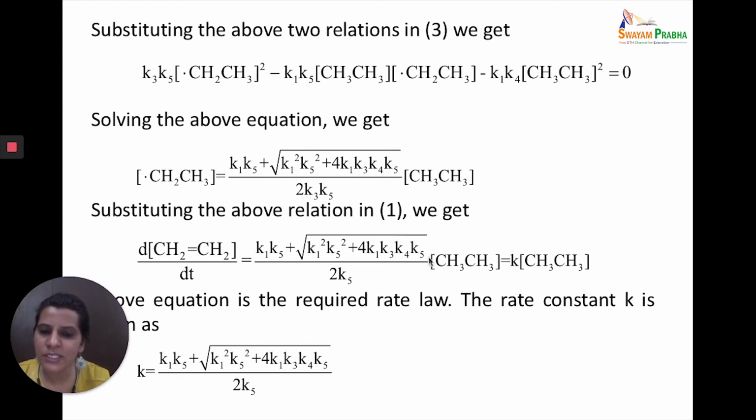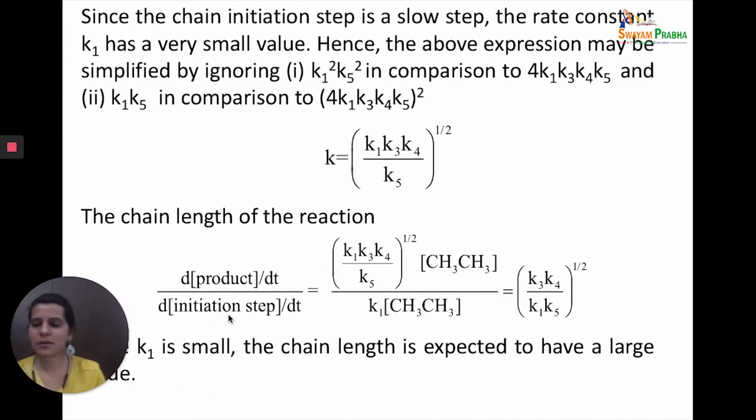All these constants together can be combined to give you one rate constant, which is K is equal to K1 K5 plus root K1 square K5 square plus 4 K1 K3 K4 K5 upon 2 K5. So this is the term. Again, I am reminding you, they are not very difficult. You just need a little practice with working with equations, and if you have a look at it, you can solve it any which way that you like. This is the way that I have solved. You can solve it any way, because I might be substituting one equation into another, but you can simply use simultaneous equations. Okay.